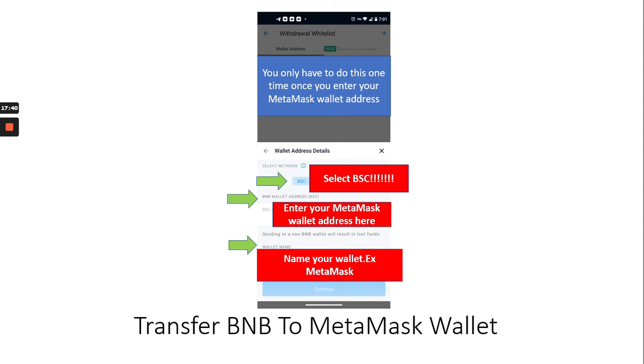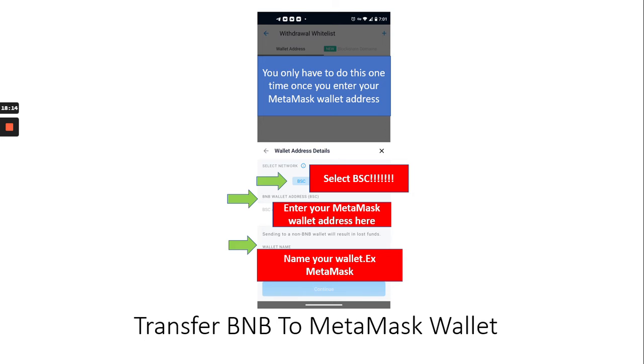Usually you only have to do this one time with crypto.com per token. Usually after that you whitelist it and you don't have to repeat this process. Make sure when you're transferring your BNB tokens from crypto.com into MetaMask, you select the right network. It's defaulted to, I think, BNB or something like that. Make sure you select BSC, otherwise it will not make it into your MetaMask wallet and you will not be able to complete the transaction. And more than likely, you'll have to complete a crypto.com ticket to figure out where your money is and see if there's a way to get that money back.